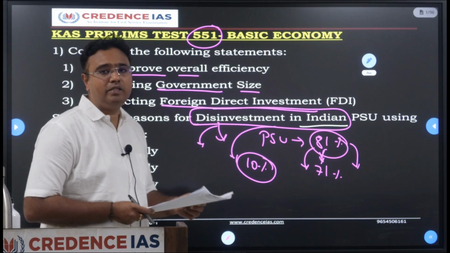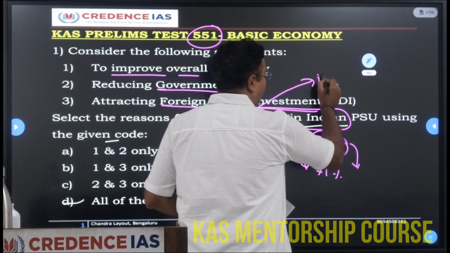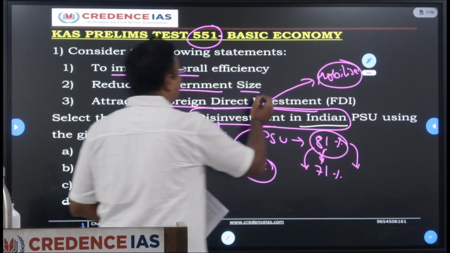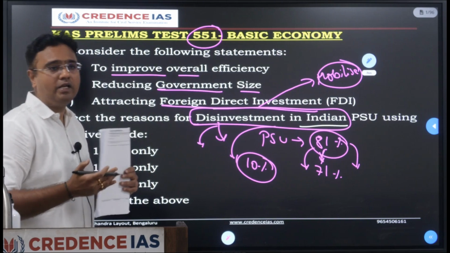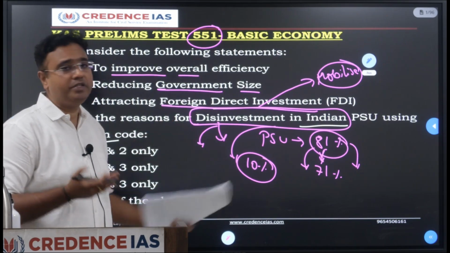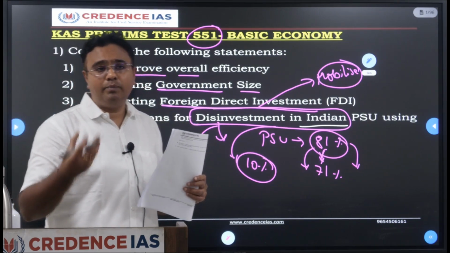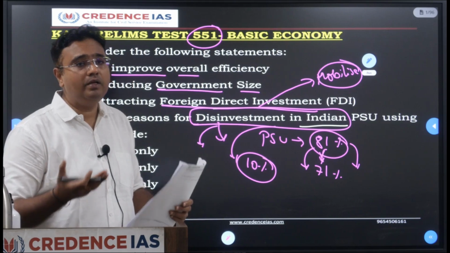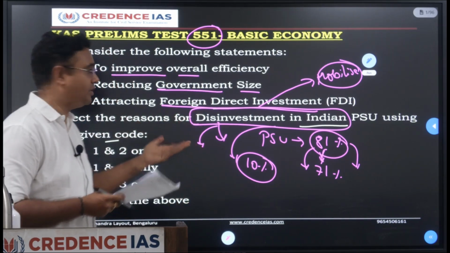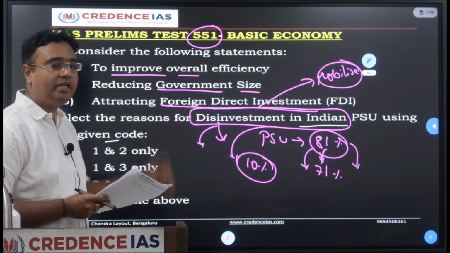Why does the government do disinvestment? Majorly to mobilize funds, and also to downsize the government shareholding in the sector and to bring in efficiency. When government ownership reduces and private players or the public come into the organization, automatically there will be an increase in the efficiency of the organization. So for that the disinvestment process is majorly carried out.